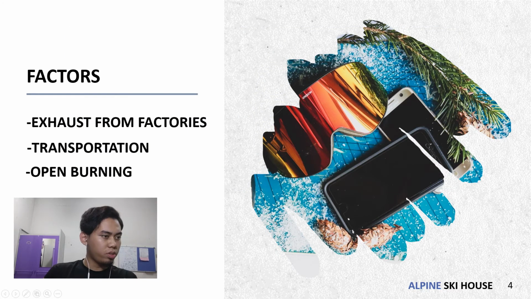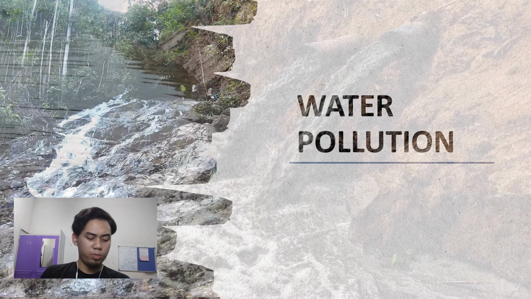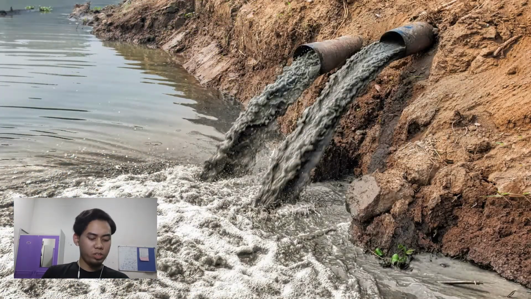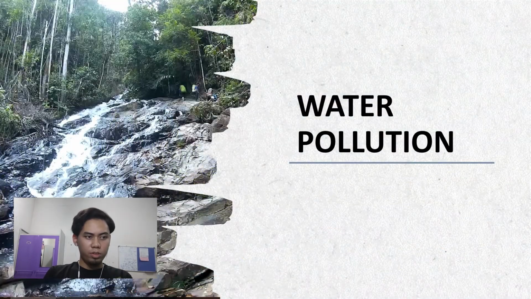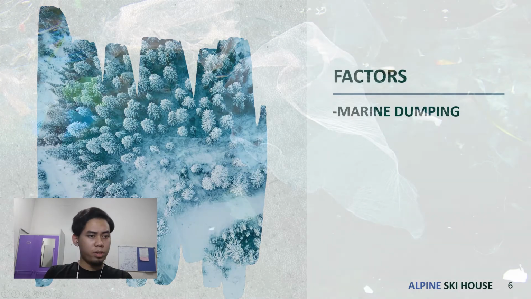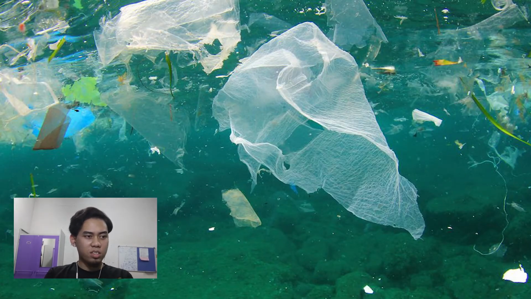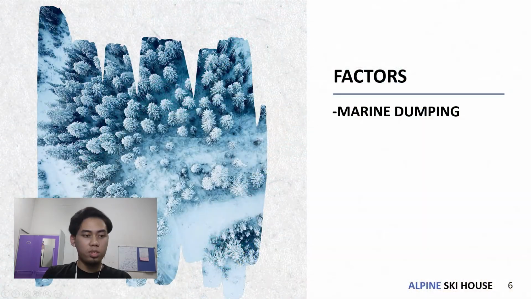Next slide, which is water pollution. Water pollution is also environmental pollution, defined as pollution of a body of water, such as a river, sea, groundwater, or lake, and it occurs when pollutants reach these bodies. The first factor is marine dumping. Garbage such as plastic, paper, food waste, and glass is deposited in the sea every day. These items can take forever to decompose and should not be disposed of in the sea, but it happens.